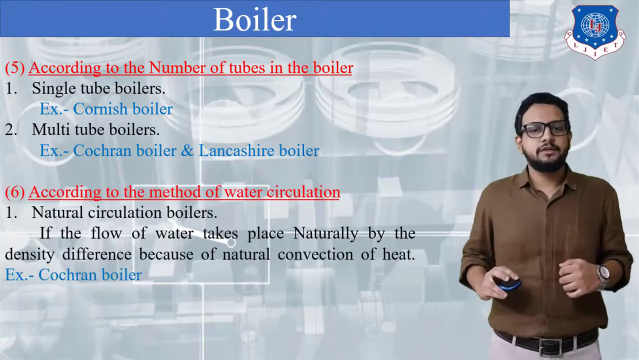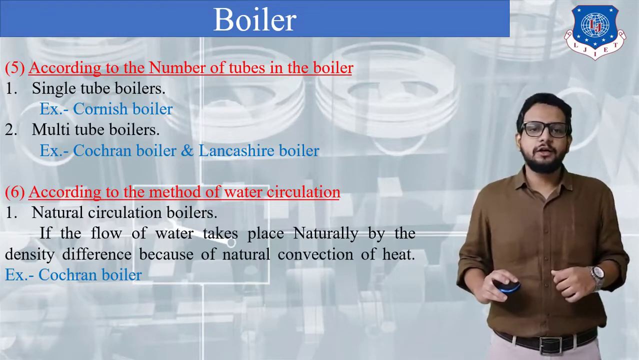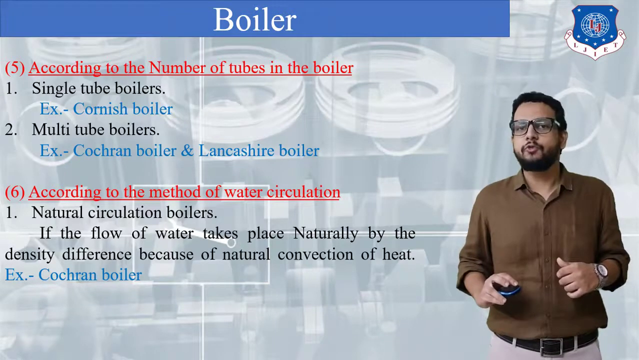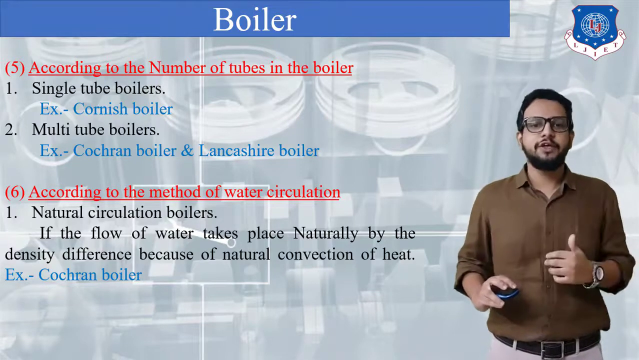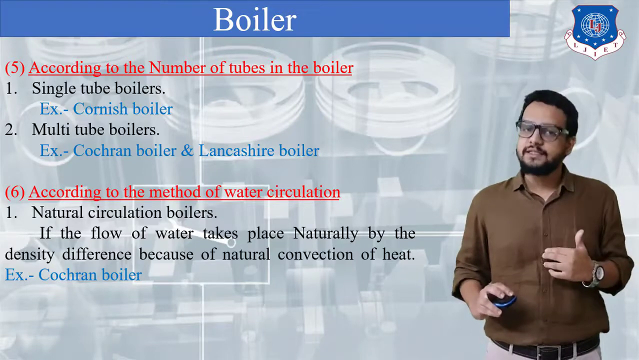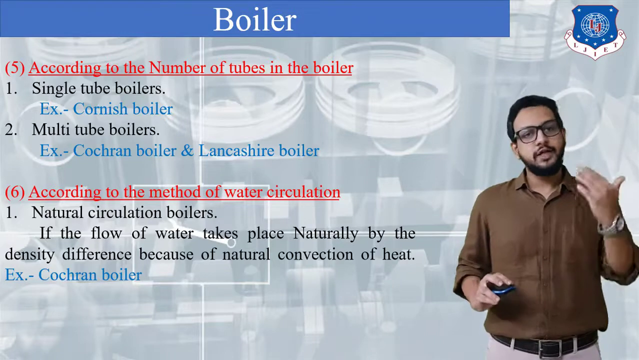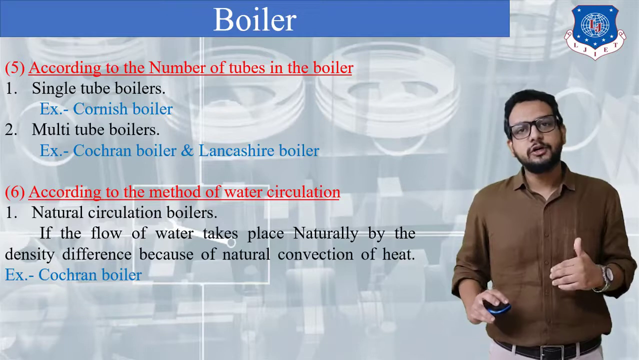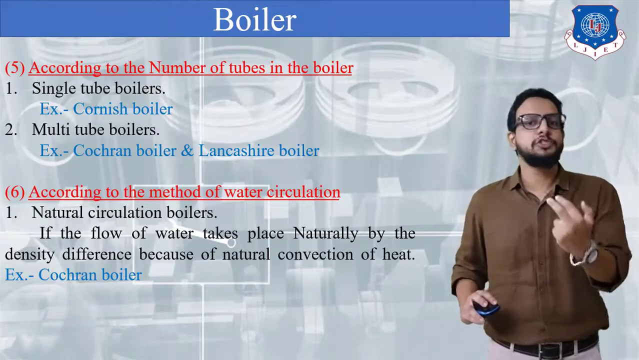Next point, that is 6, according to the method of water circulation. Based on this type, we would say there are two main categories. First, natural circulation of water, and second, forced circulation, in which forced circulation of water takes place. In natural circulation, the flow of water takes place naturally due to density difference because of natural convection of heat. Such a boiler is referred to as a natural circulation boiler, in which water circulation takes place naturally due to density difference. This is the most important term.